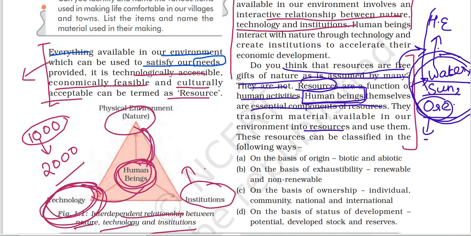Without human resource, we cannot extract these resources, and all of this is useless without human beings. So we transform material available in the environment into resource and use it. Like we transform water into hydroelectricity, sun into solar energy, and we extract minerals. These are all examples of how we utilize the materials available in our environment.